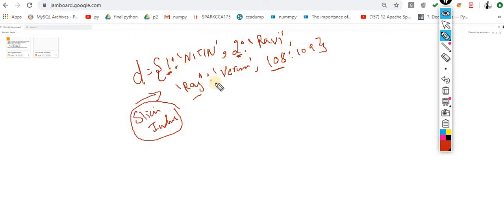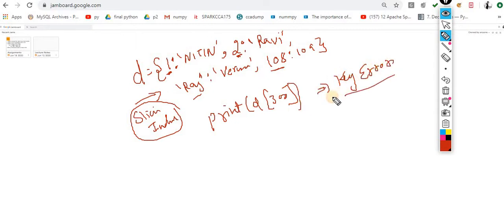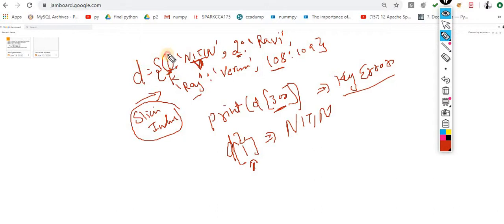For example, if I do print of D of 300, you will get the key error. Why? Because this 300 key is not available inside this dictionary. If you do print of D of 1, what output will you get? You will get NITIN. How? I pass the key. This one is a key and this one is a value. I pass the key, and according to that key I get the value. The value associated with this key is NITIN, and I got this value.